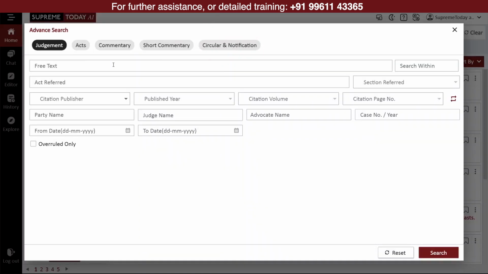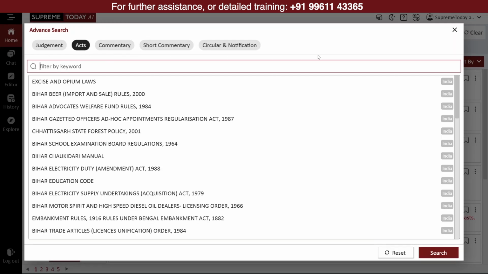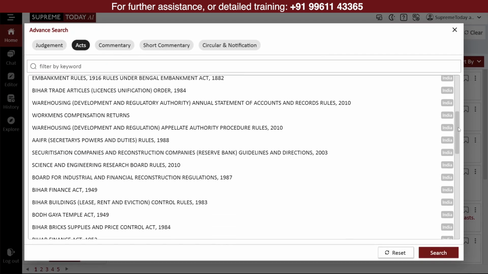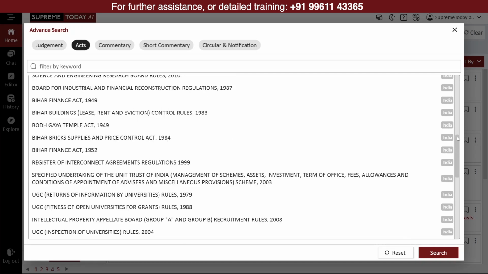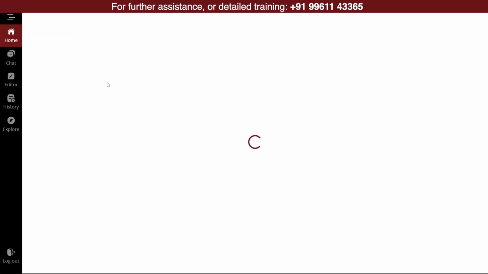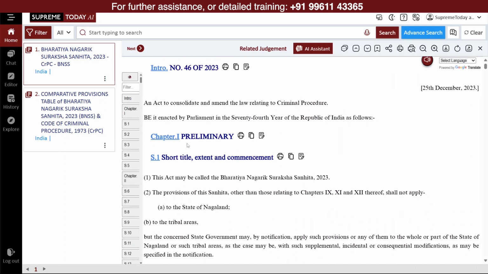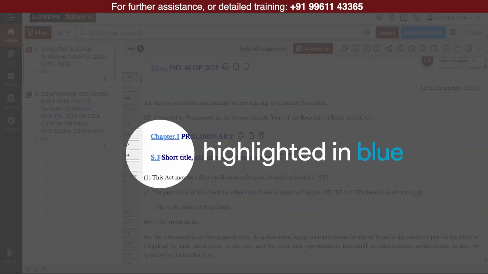Let's start with Acts. Once you select the Acts tab, here you'll find the full text of both central and state statutes covering major legislations like the Bharatiya Nagarik Suraksha Sanhita or BNSS, along with others such as CPC, TPA, NI Act, etc. Let's select BNSS as an example. Once opened, you'll see all the sections. Sections that have live commentary available will appear highlighted in blue.